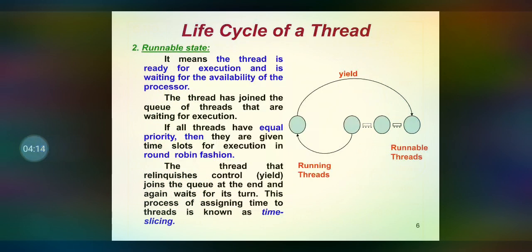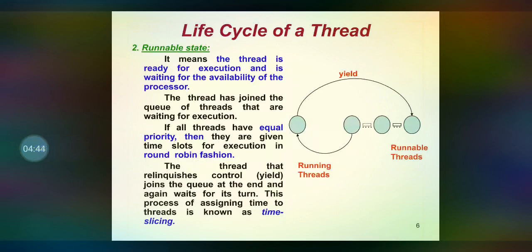The next one is the runnable state. Whenever the thread is ready for execution and waiting for the availability of the resources, the thread is said to be in the runnable state. If there are more threads, each and every thread will be in a queue waiting for execution.